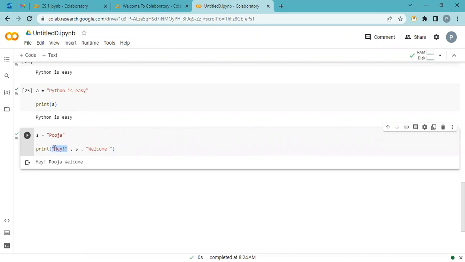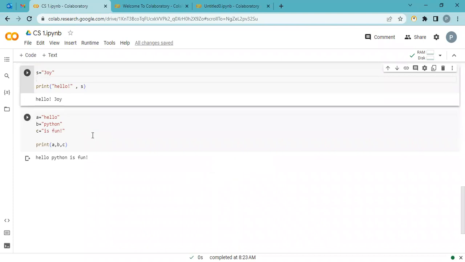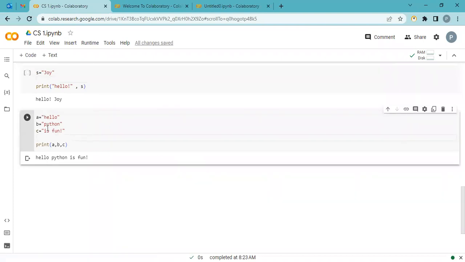We can use comma for multiple arguments. Is there a string? Use quotation. Is there a variable name? Don't use quotation. Okay. Now here I am doing the same thing with three variables. In the first variable, hello, Python is fun, and I say A, comma B, comma C.